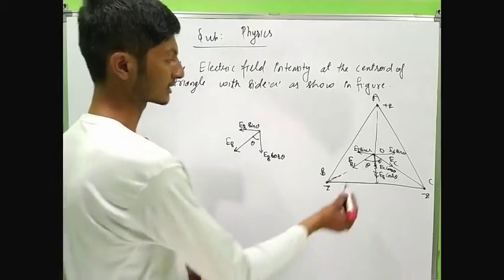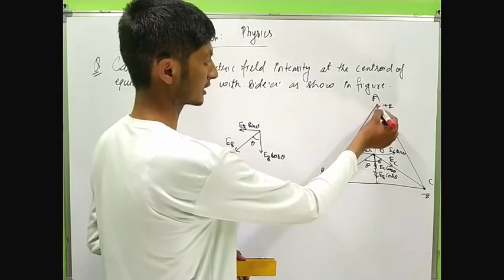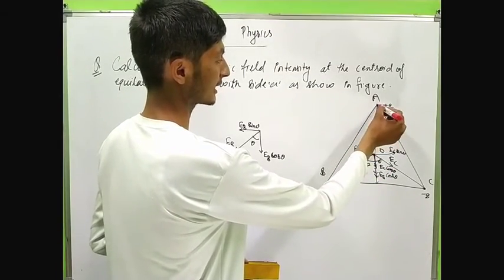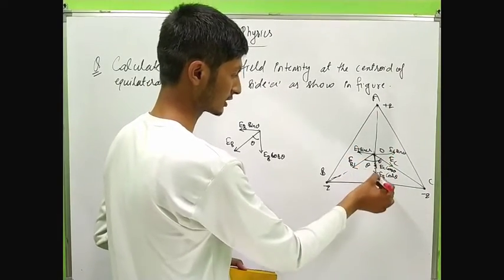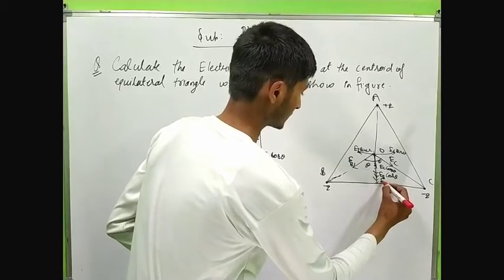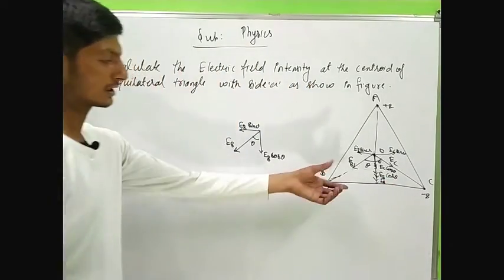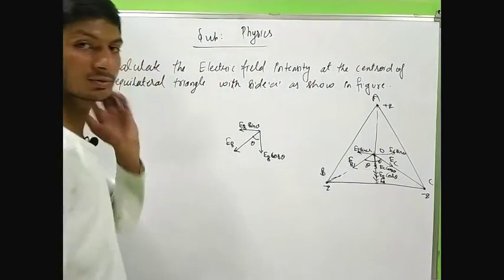And the electric field intensity due to the charge placed at point A is EA, in this direction. Now let's calculate the values of EA, EB and EC.